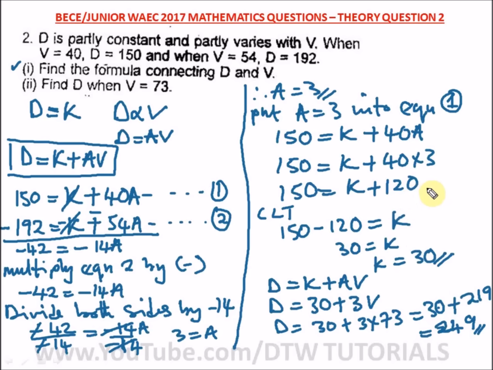Let's go on to our next question. Theory question 3 of our Junior WAEC 2017 mathematics past question. That's your BECE exams. Okay, it says a cylindrical tank for storing oil has a capacity of this. This is the volume. When you say cm cube, it means it's the volume.